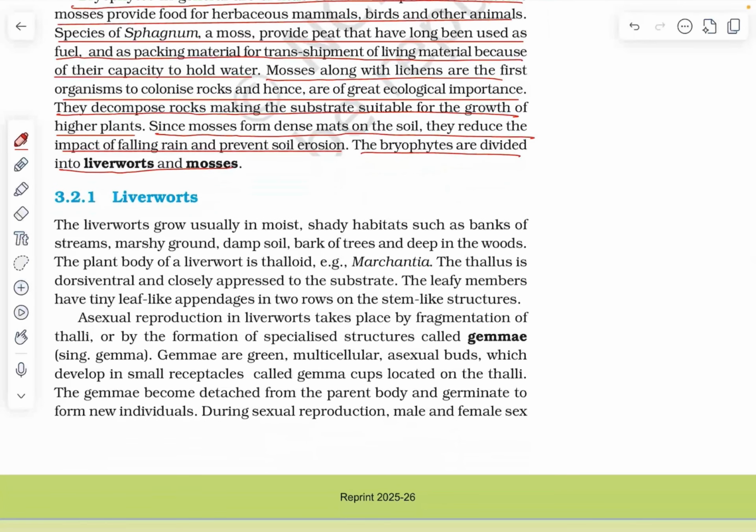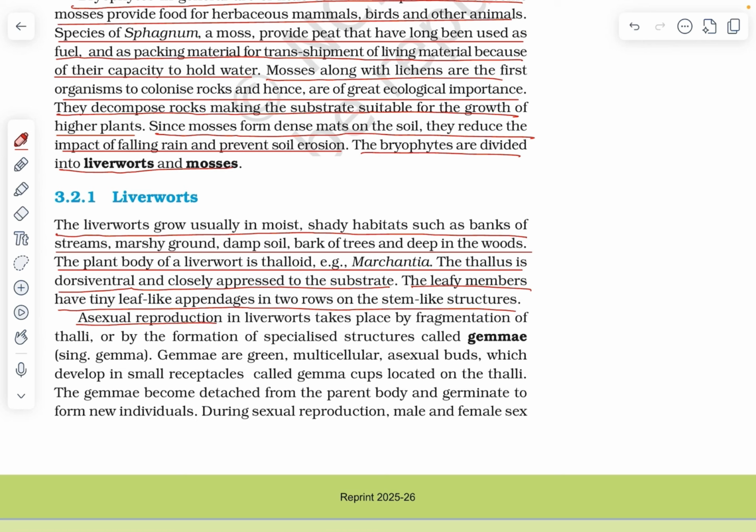3.2.1 Liverworts. The liverworts grow usually in moist shady habitats such as banks of streams, marshy ground, damp soil, bark of trees, and deep in the woods. The plant body of a liverwort is thalloid, for example Marchantia. The thallus is dorsiventral and closely appressed to the substrate. The leafy members have tiny leaf-like appendages in two rows on the stem-like structures.